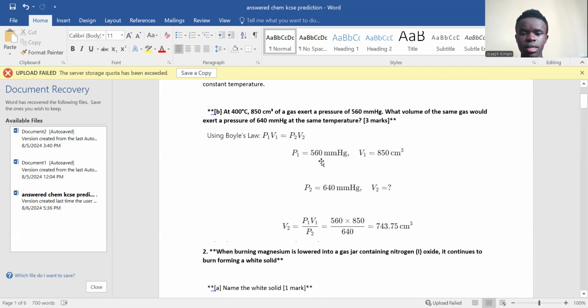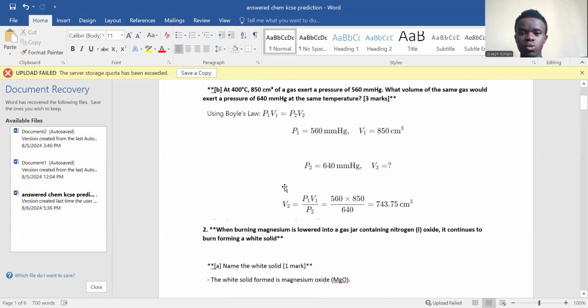So pressure 1 is 560 millimeters of mercury. Volume 1, we have it as 850 cubic centimeters. And now for pressure 2, we have it as 640 millimeters of mercury. But what don't we have? We don't have the volume for 2, yeah?